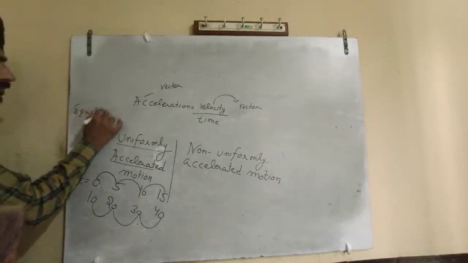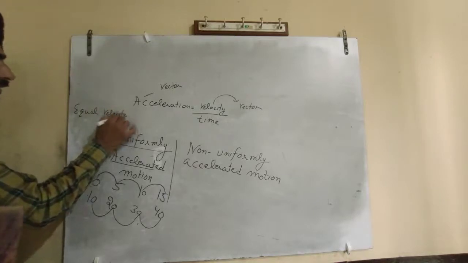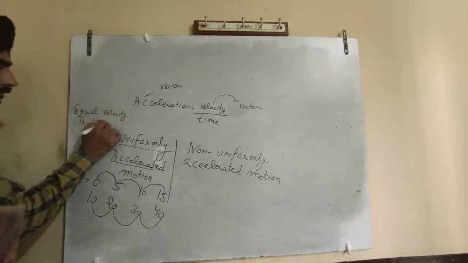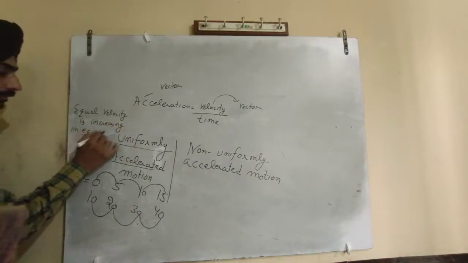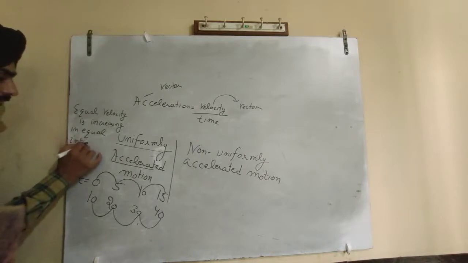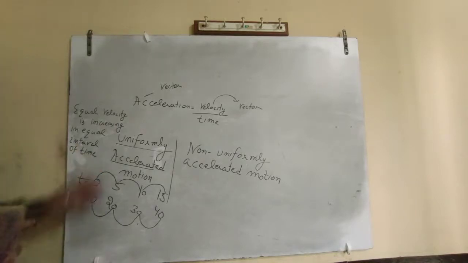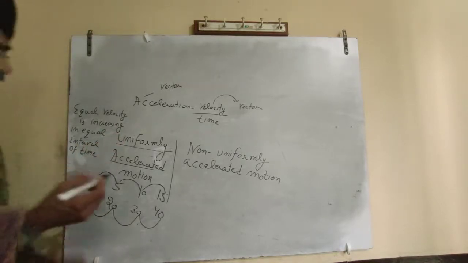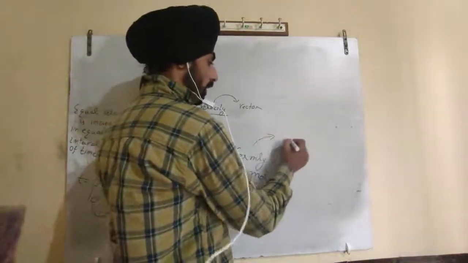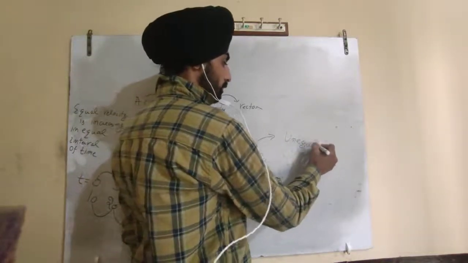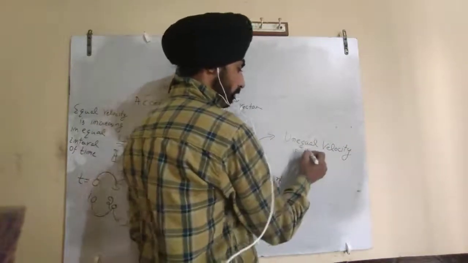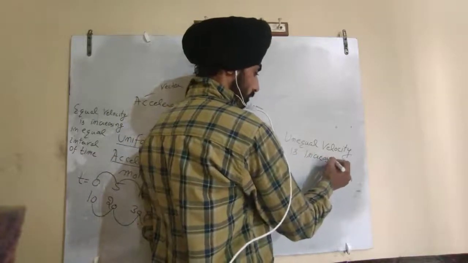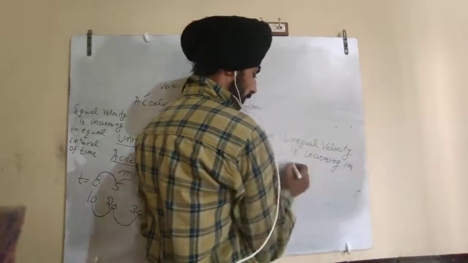Equal velocity is increasing in equal interval of time. So this is uniformly accelerated motion. So what is non-uniformly accelerated motion? Unequal velocity is increasing in equal amount of time.